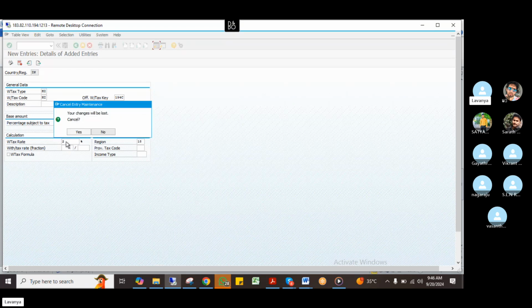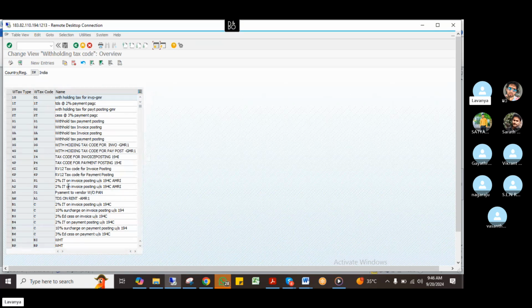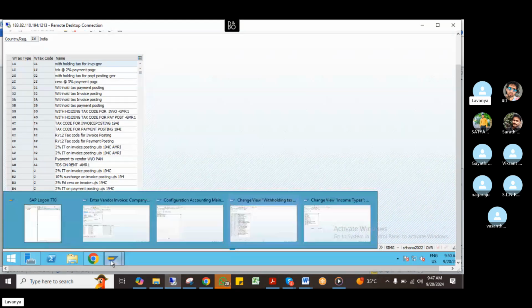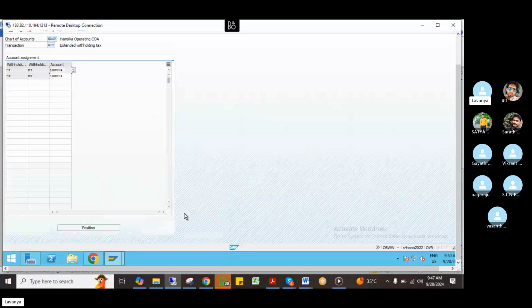This is how we have to do it. Why did we do this? While doing automatic postings, account determination, I need tax keys and tax codes. For that I have done this configuration. In this configuration, withholding tax type means invoice posting and payment posting.